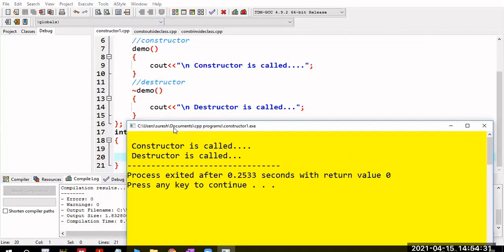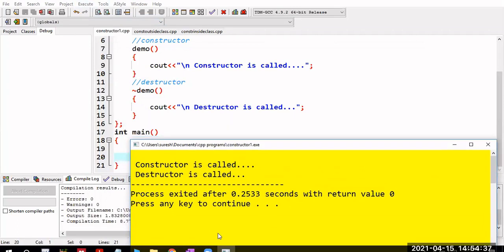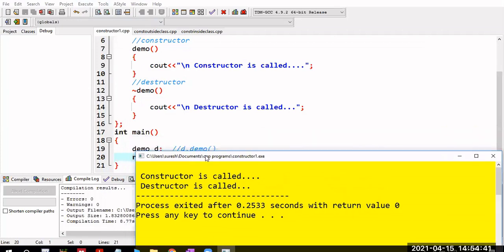So what is the output of this program? Constructor is called, destructor is called.